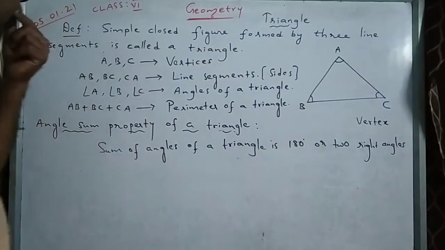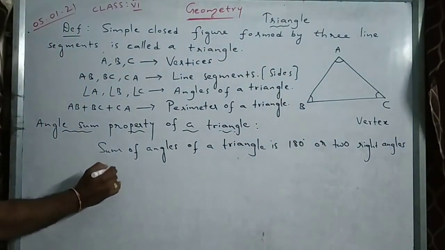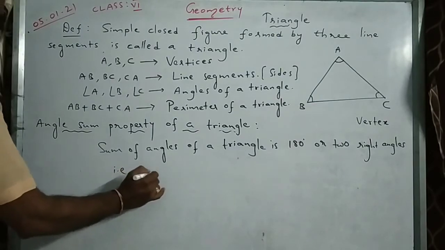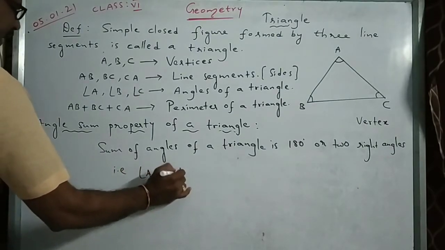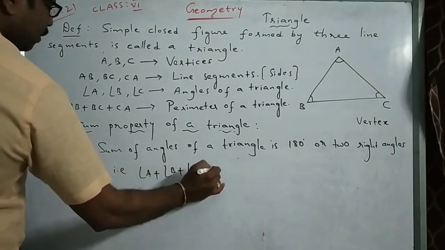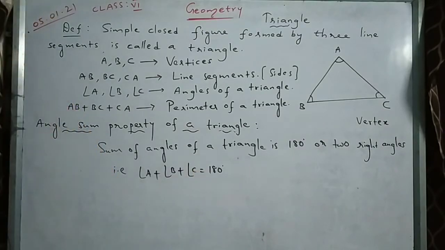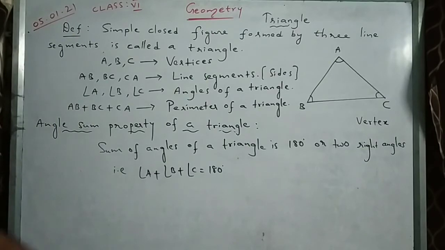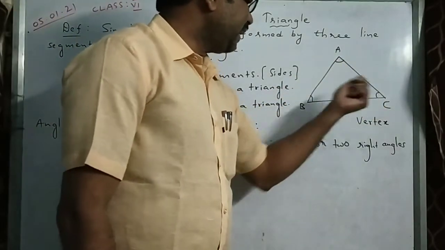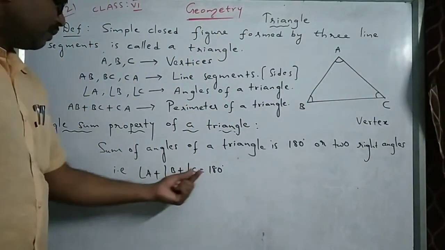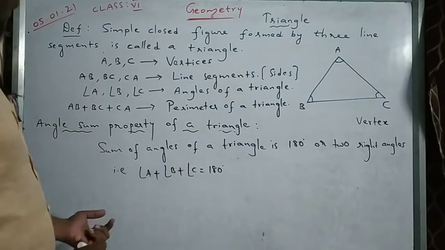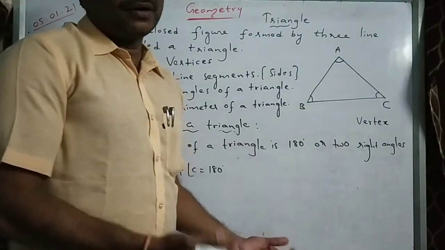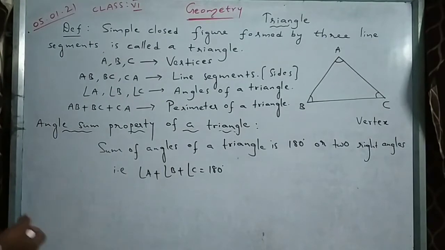The sum of angles of a triangle, that is angle A plus angle B plus angle C together, always we have 180 degrees. It's a very, very important property. Sum of three angles of a triangle is 180 degrees. It cannot be less than 180 or more than 180, right? Exactly it is 180 degrees.